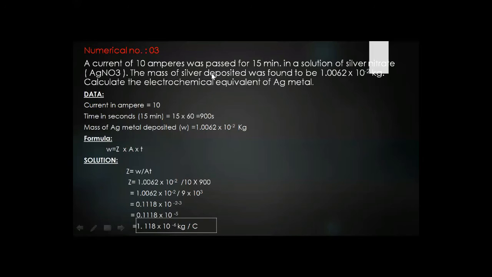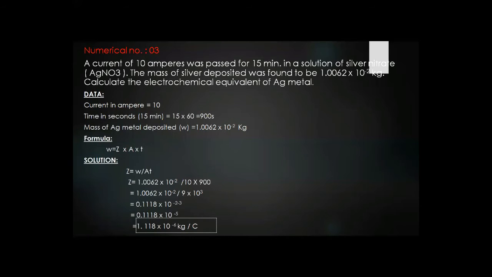Here the amount of substance is given, and we calculate the electrochemical equivalent of silver metal. Here is a different task from the previous numericals 2 and 3. Here we are calculating the electrochemical equivalent of silver metal.